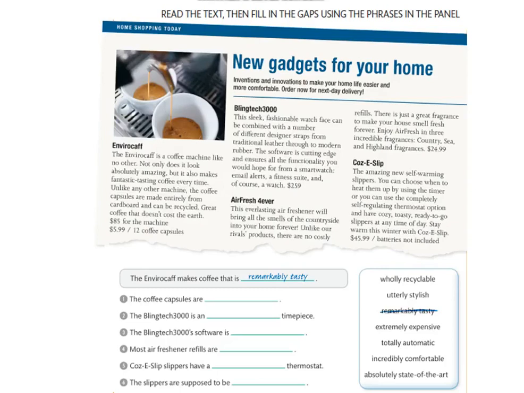Number 4, most air fresher refills are extremely expensive. Number 5, Cause E-Slip slippers have a totally automatic thermostat. Number 6, the slippers are supposed to be incredibly comfortable.